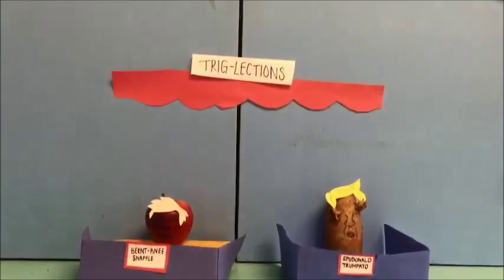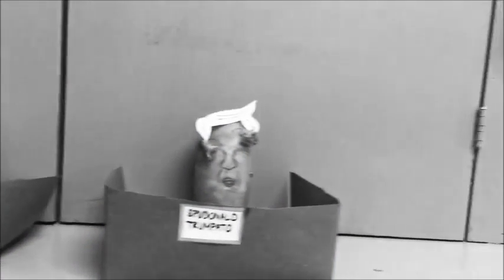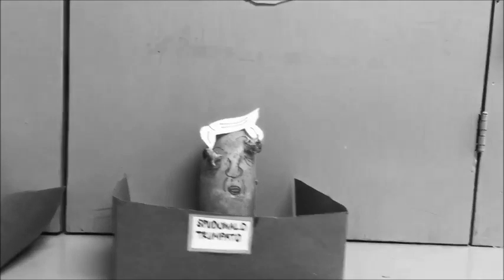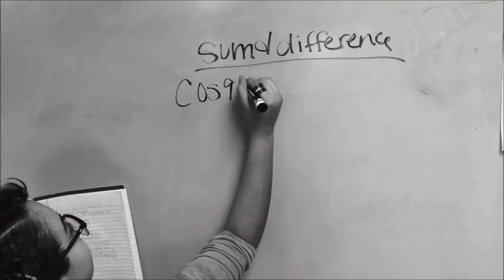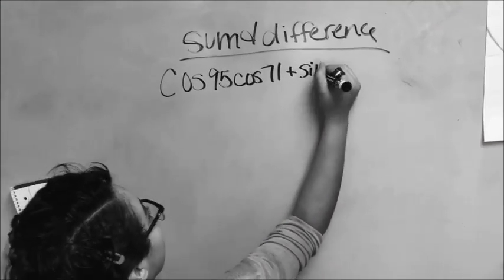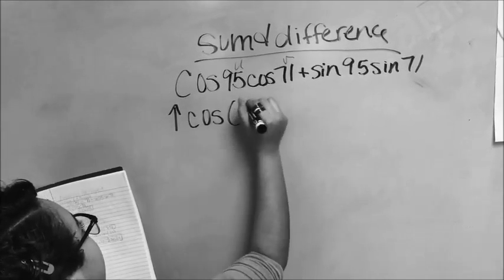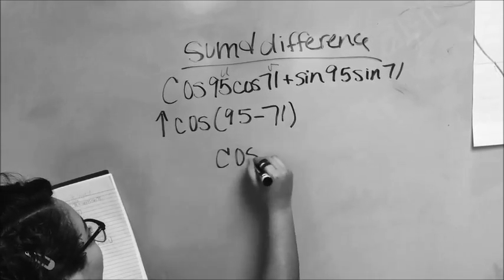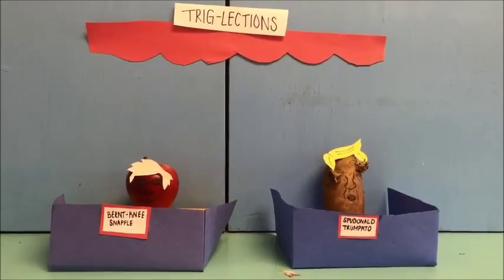First problem. Please simplify cos 95 cos 71 plus sine 95 sine 71. Oh, I remember doing this in school. So this is sum and difference. So you're going to do cos 95 cos 71 plus sine 95 sine 71, and you're going to use cos(u minus v). So that's cos(95 minus 71), which gives you cos 24. The answer is cos 24. Cos 24 is correct. Congratulations, Bernie.